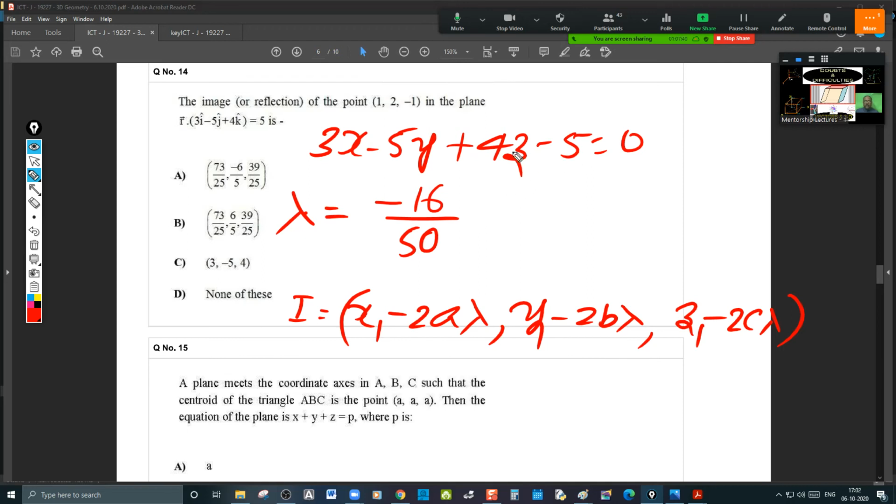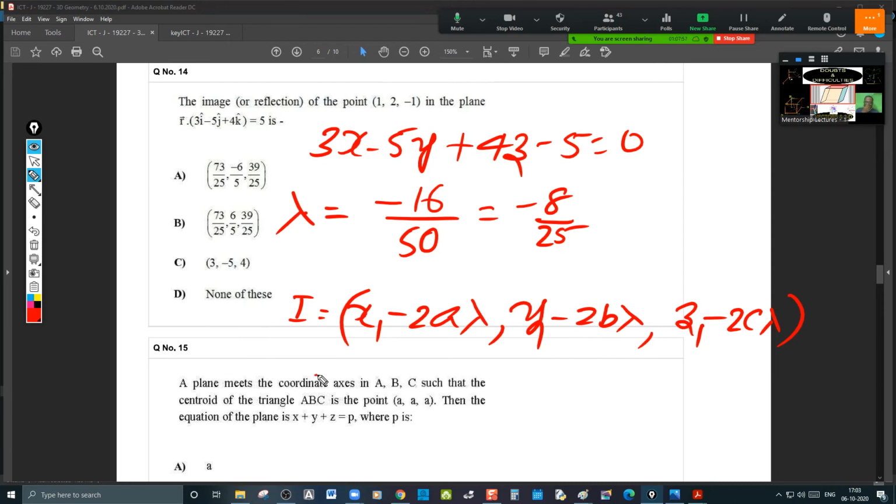We missed this: 3 minus 10 minus 7 minus 4 minus 11 minus 5. Yes, it's correct, minus 11 by 50. Check the denominators there.